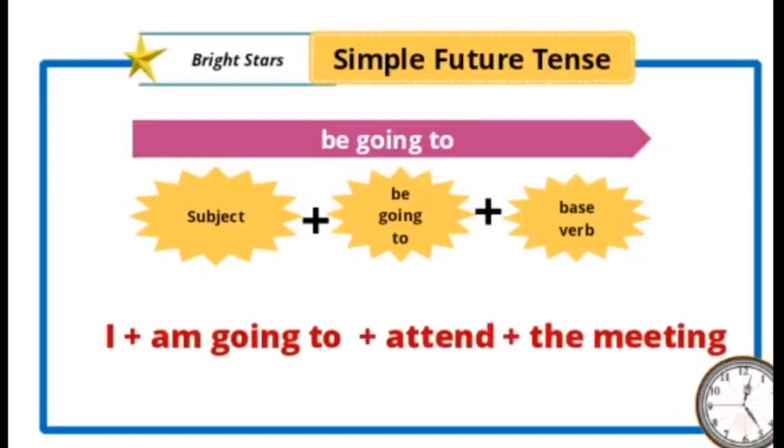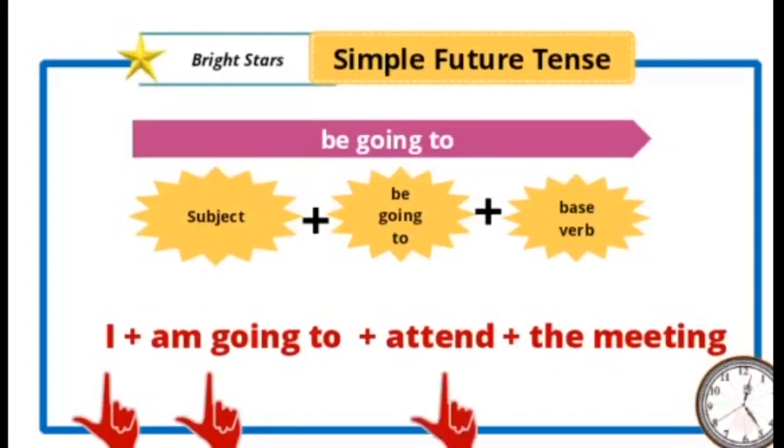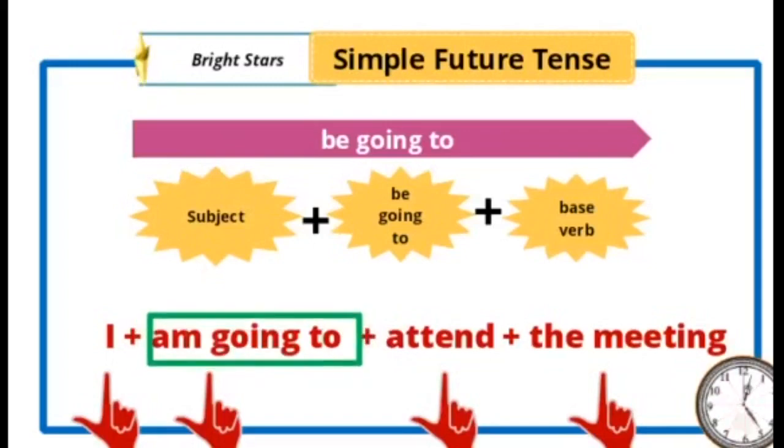Here I is the subject, I am going to is used instead of will, attend is the main verb, the meeting is the object. Instead of I am we can use are or is as per the person, you know that one. So am going to, are going to or is going to can be used as per the person.